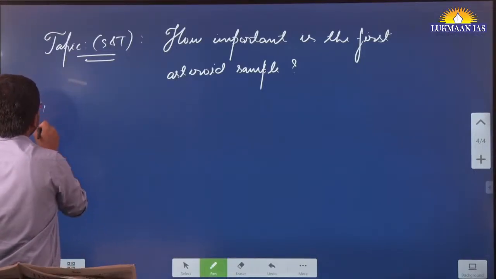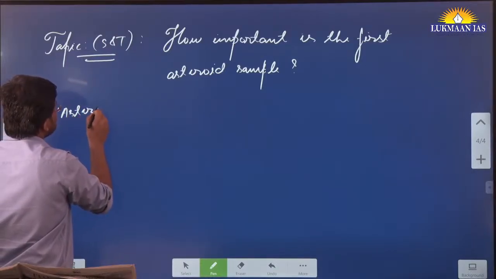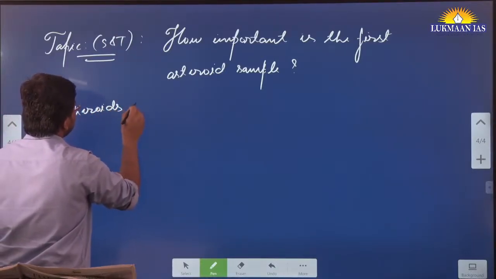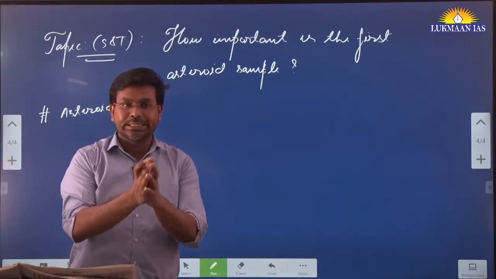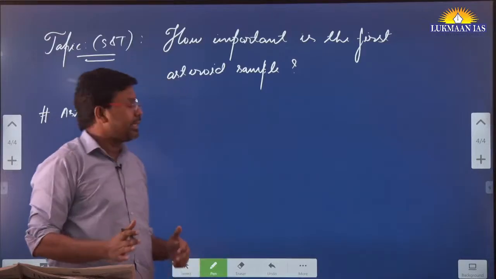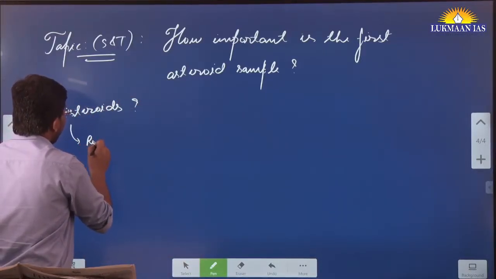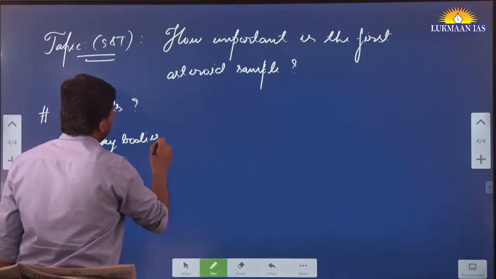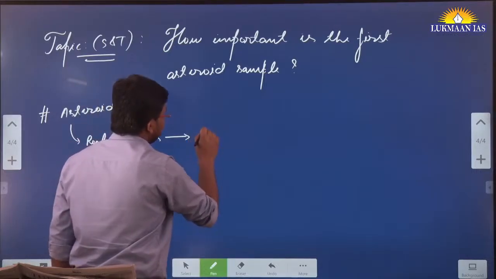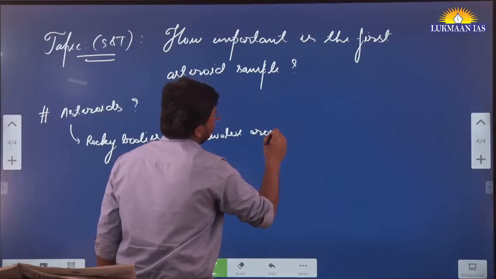So here we need to understand what asteroids are. We are going to discuss some concepts first. What are asteroids? Asteroids are rocky bodies that orbit the sun, that revolve around the sun.